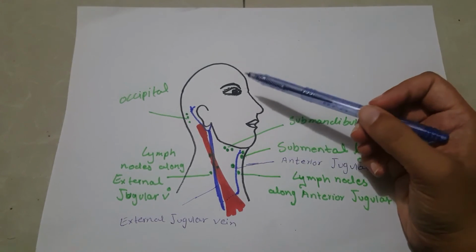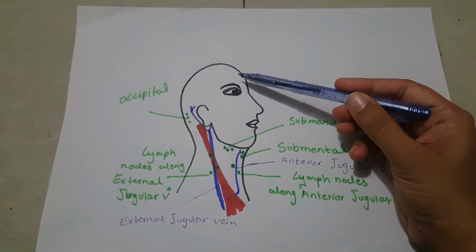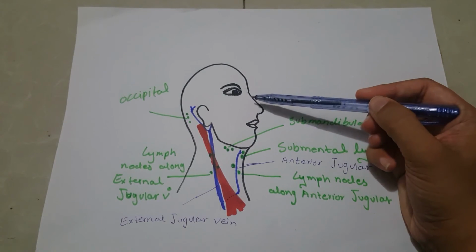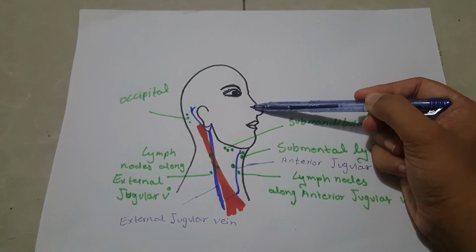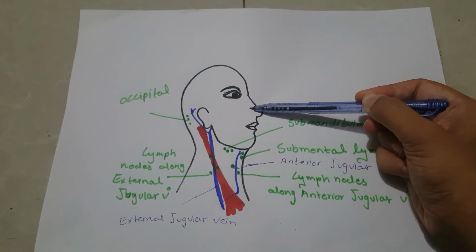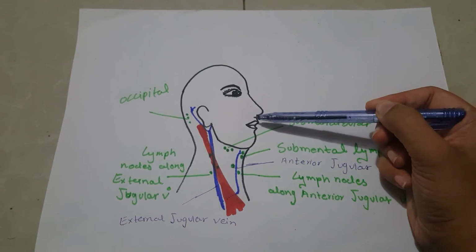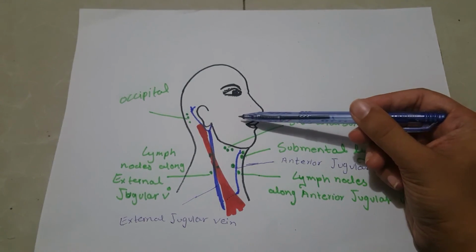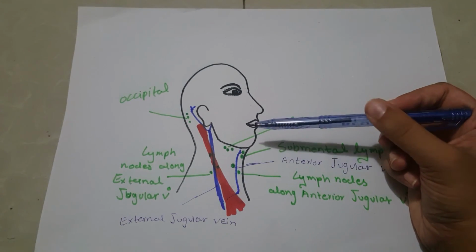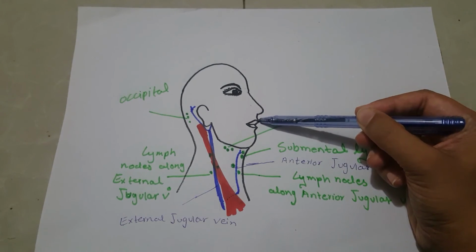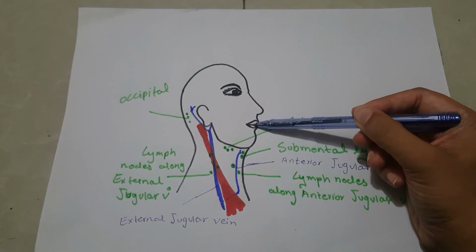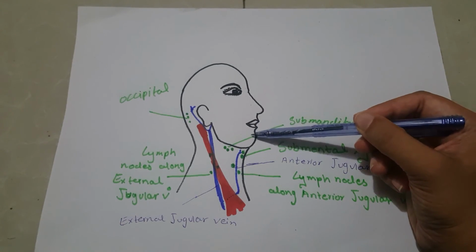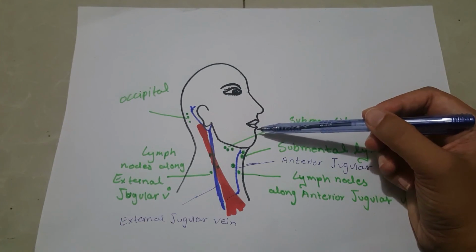Submandibular lymph nodes drain the center of the forehead, inner side of eye, nose with frontal, maxillary and ethmoidal air sinuses, anterior part of cheeks, adjoining gums and teeth, upper lip, lateral part of lower lip, anterior 2/3 of the tongue excluding the tip.